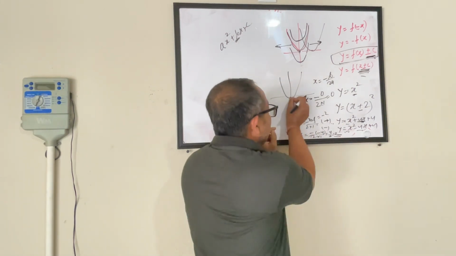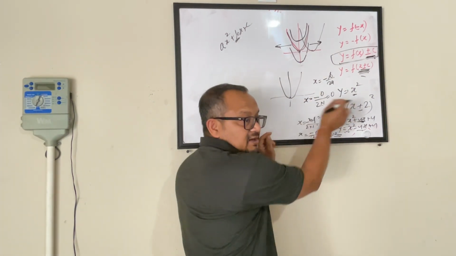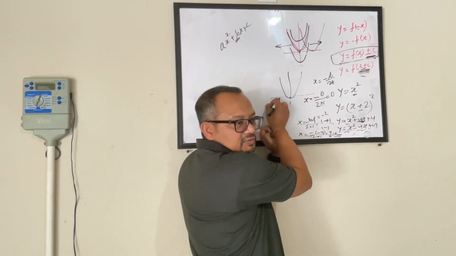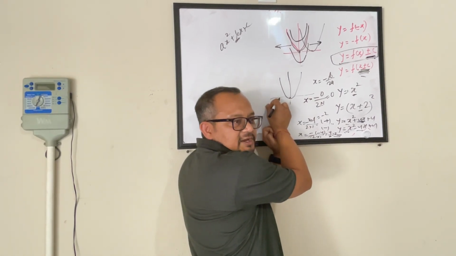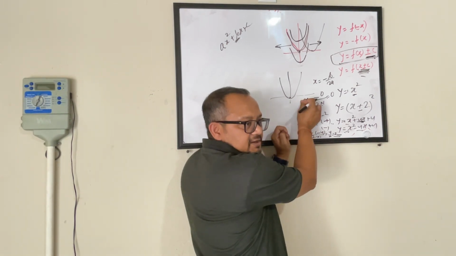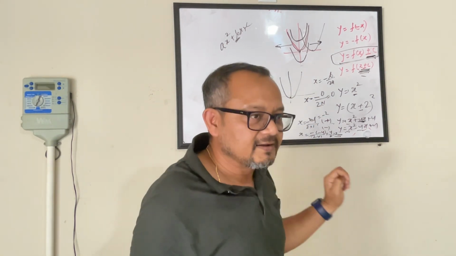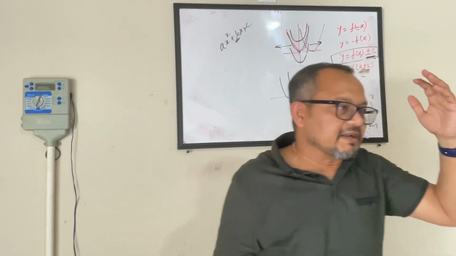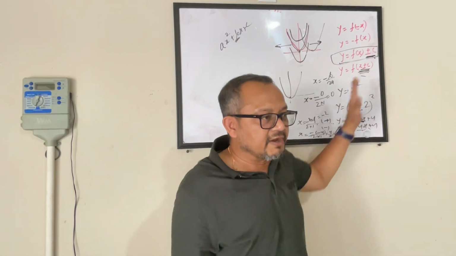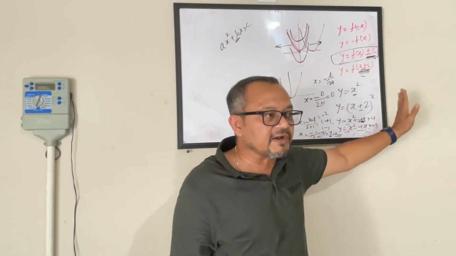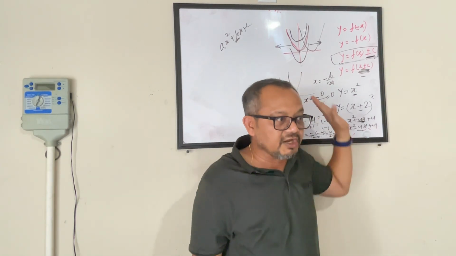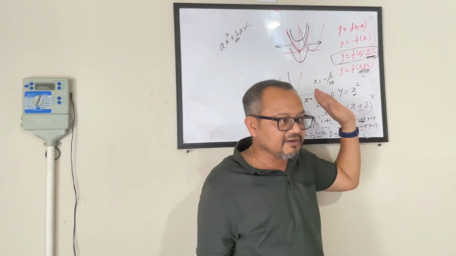So we are just picking this point and seeing how it is moving with the plus or minus. When I am doing a plus, it becomes negative, it will move this way. When I am doing minus, it becomes positive, the x coordinate becomes positive. By 2 points, it moves this way. That's it. So just remember this, that when you are doing a plus outside the function, it moves up or down. When you are doing plus or minus inside the function, it moves in the opposite direction to what you would assume.